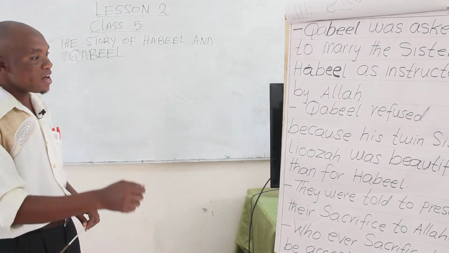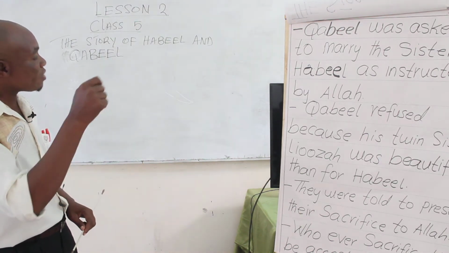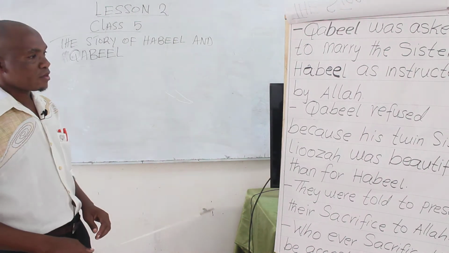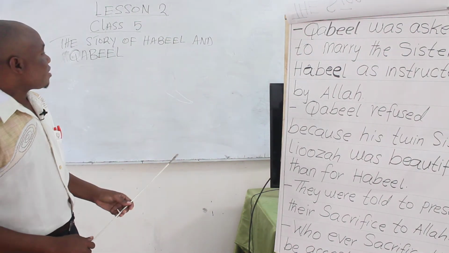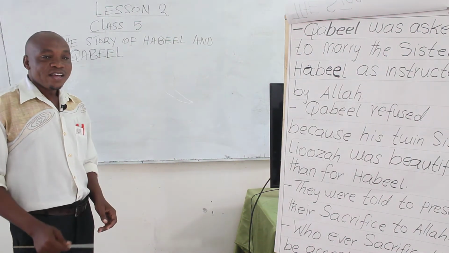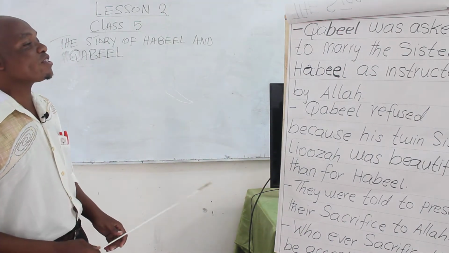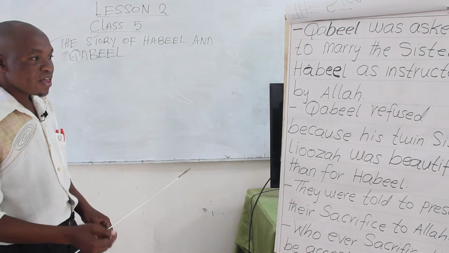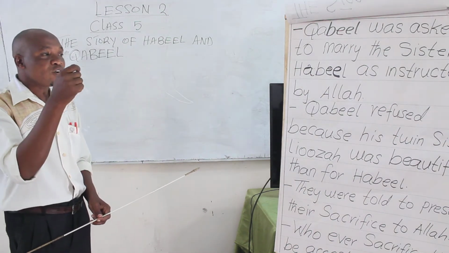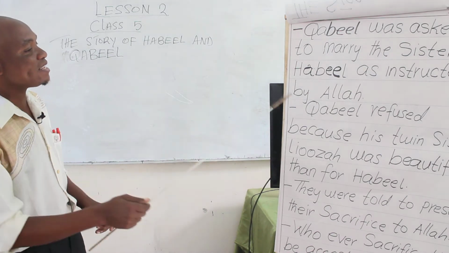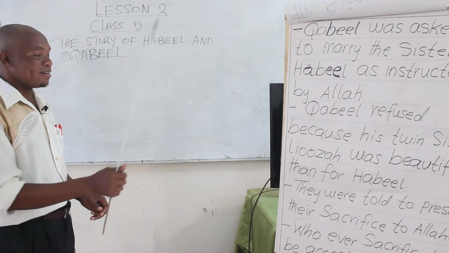He gave the first, the biggest and the best animal as his gift. In the morning, they came and found that the gift given by Habil was not there. So Habil had the good chance to marry the sister of Habil.